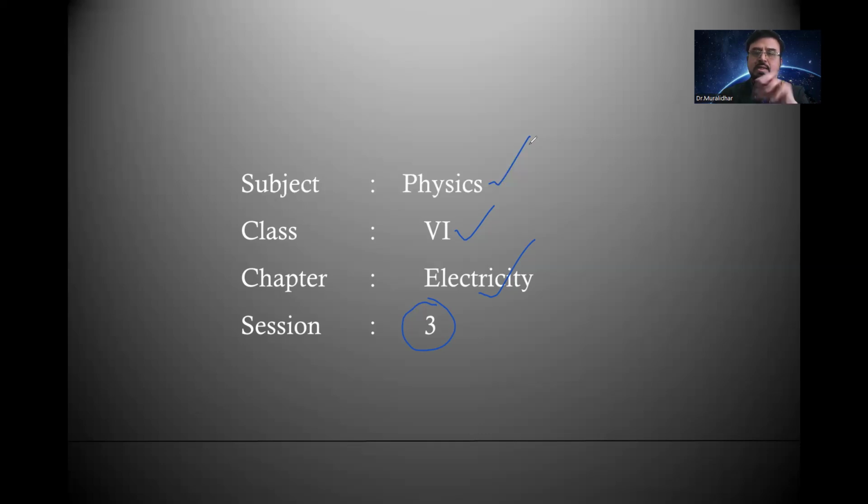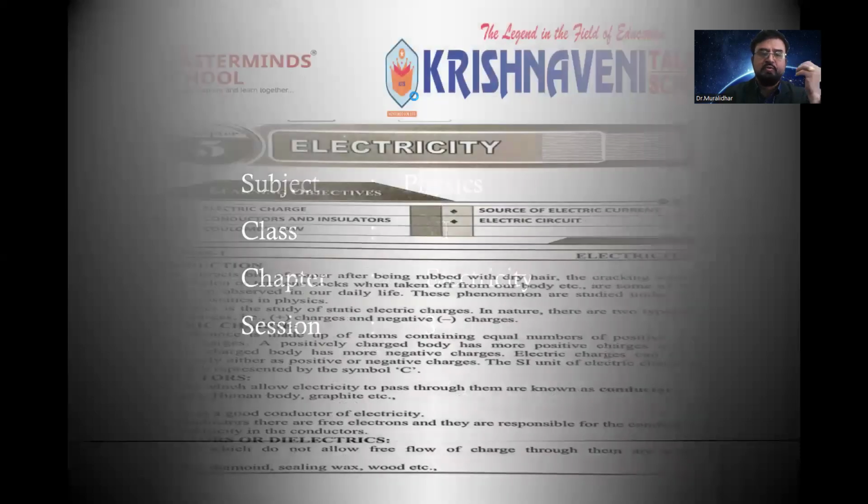Today we are entering into session number 3, where we learn more about the terms related to electricity, some important terms and how they are represented, their symbols, so many things to learn in the next 2 classes. But before going for today's session, let us recall what we learned in the last 2 sessions, right? You can see what we learned, where we started.